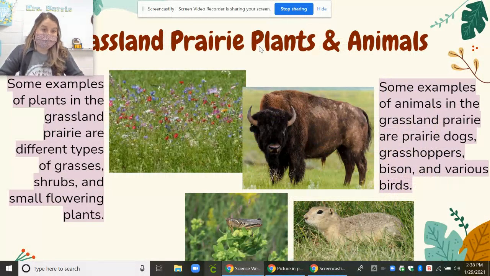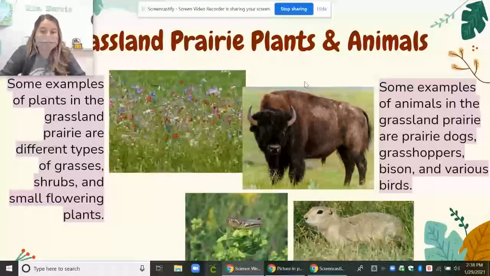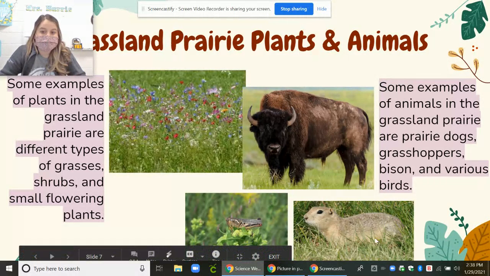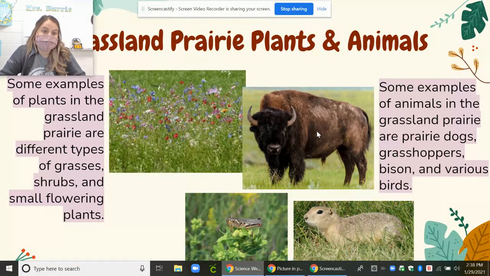Here's some plants and animals in the grasslands. Some examples of plants in the grassland prairie are different types of grasses, shrubs, and small flowering plants. So if you see here, grasses, shrubs, little plants that grow there. Some examples of animals in the grassland prairie are prairie dogs, grasshoppers, bison, and various birds. So here's our prairie dog, little grasshoppers, and then here's bison, and then lots of birds. Those are the kind of animals you're going to see in the grasslands.